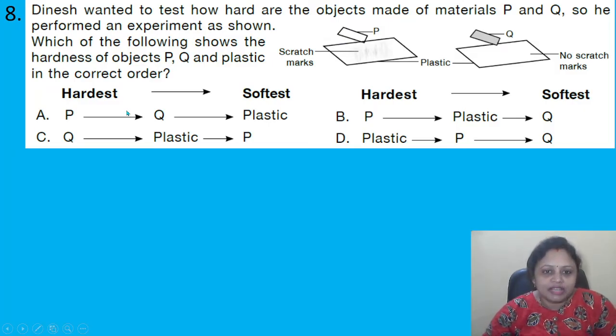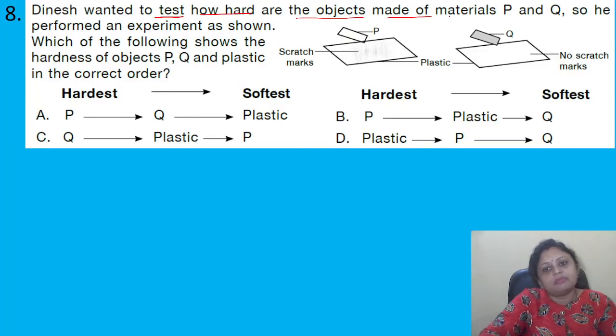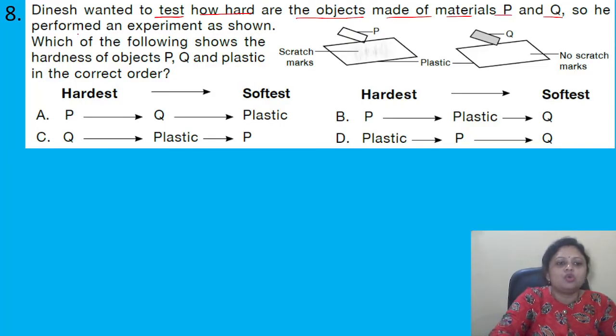Dinesh wanted to test how hard the objects made of P and Q are, so he performed an experiment. Which of the following shows the hardness of objects P, Q and plastic in the correct order?